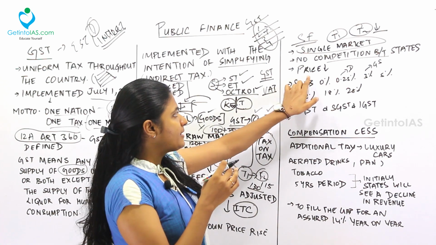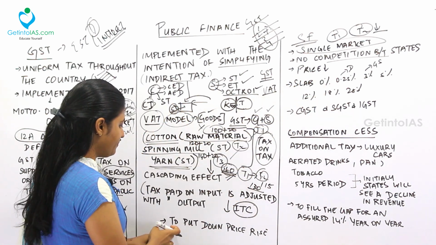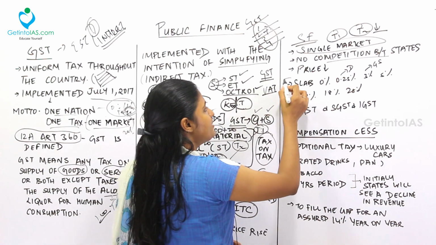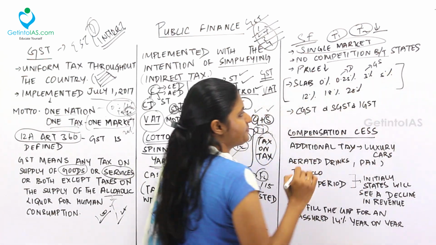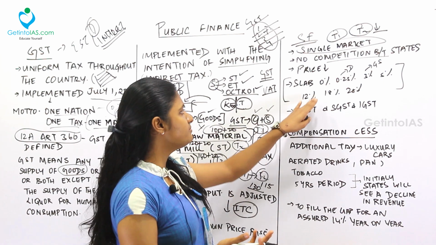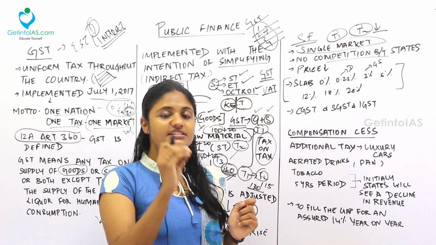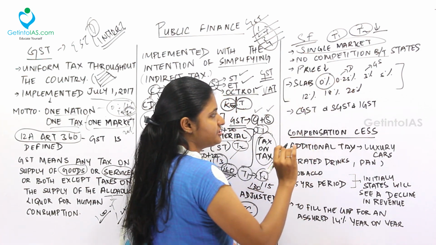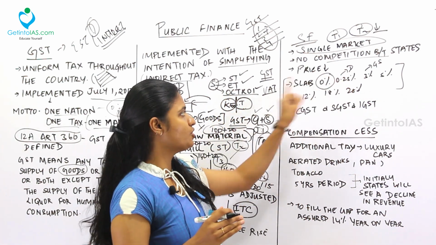Next one. The price will be brought down. We already saw that component over here. To put down the price rise, the GST was brought in. So we will see about the tax slabs inside GST. So you already told about the tax slabs. So the first thing is the 0% tax slab. Some items are not charged under the indirect taxation system, that is brought under the 0%.